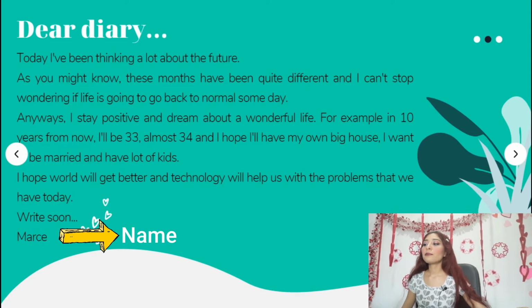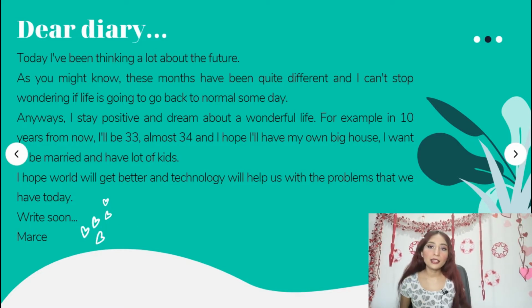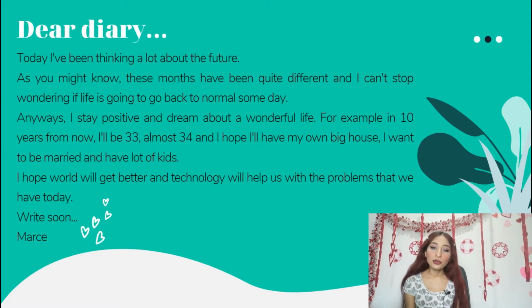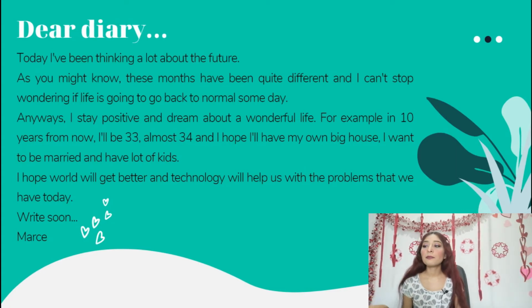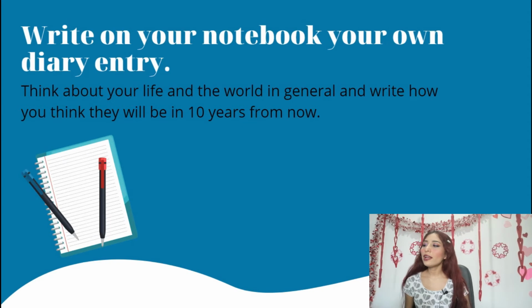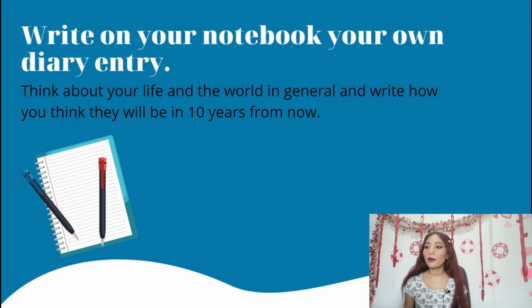And that's it. The activity that you have for today, which you should do in your notebook, and you can do drawings and decorate it, is this one. Write in your notebook your own diary entry. Think about your life and the world in general and write how you think they will be in 10 years from now.